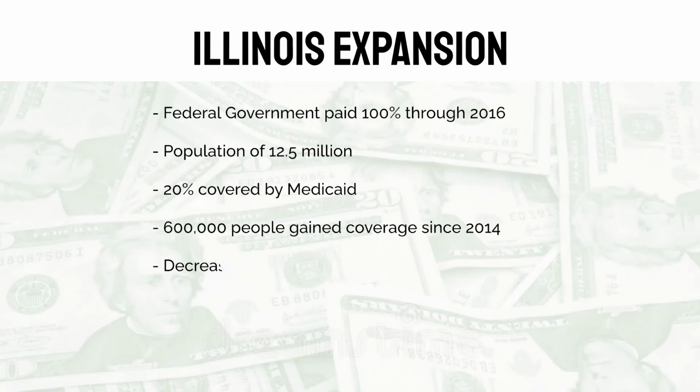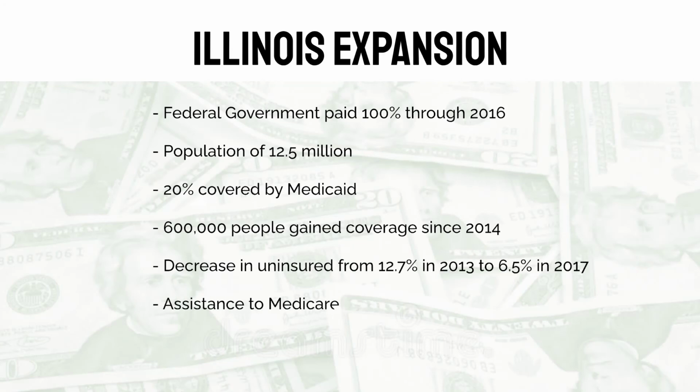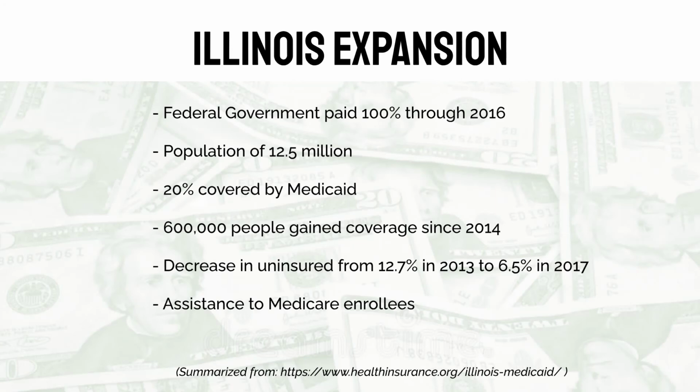Illinois has seen a decrease in the uninsured from 12.7% in 2013 to 6.5% in 2017. In Illinois, Medicaid provides assistance to Medicare enrollees via assistance with premiums, cost sharing, prescription drug costs, and long term care expenses.